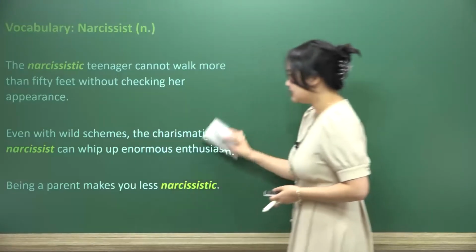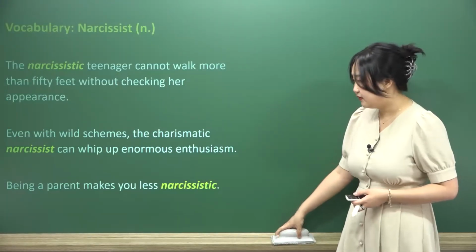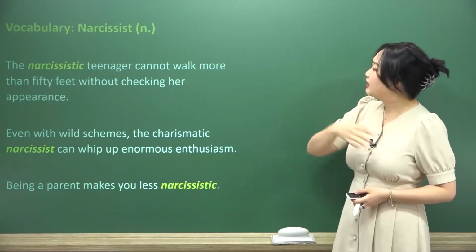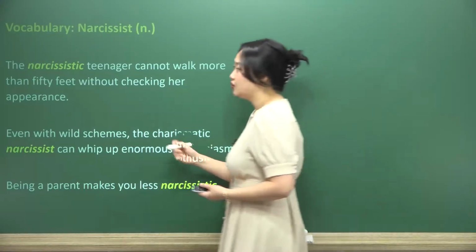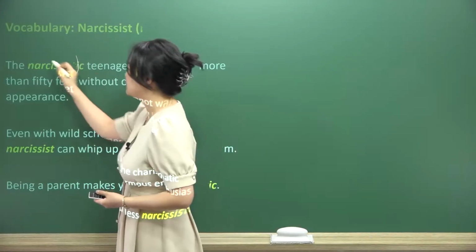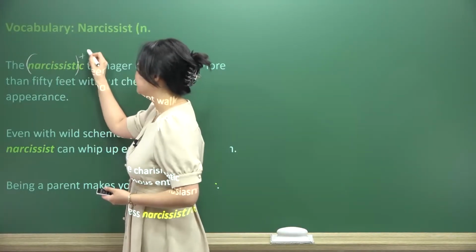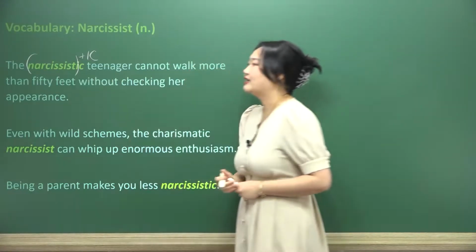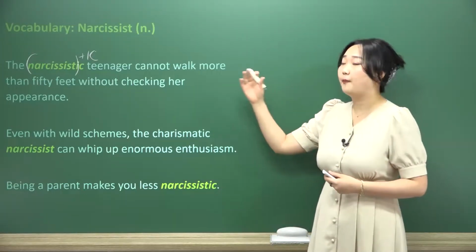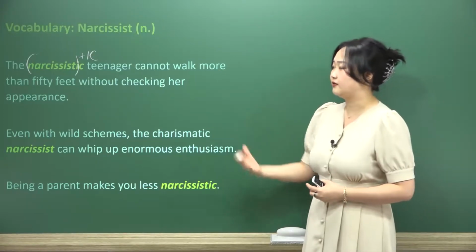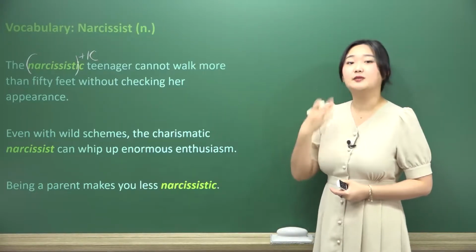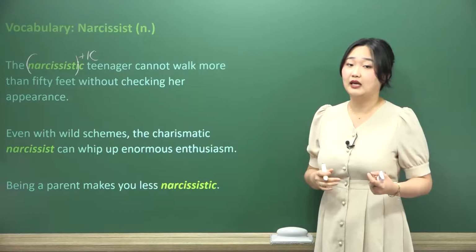The narcissistic teenager cannot walk more than 50 feet without checking her appearance. Here we're using the word narcissistic as an adjective. So I just wanted to show you guys how we can use the word narcissist here. Add the IC, and we get this adjective, meaning a person or a quality of being in love with oneself or being self-infatuated. This teenager is obsessed with the way they look, so they constantly have to be looking at themselves in a mirror.